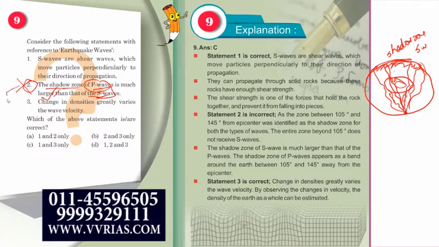Now, whenever you get a wrong statement, go and look at the options. Where is the second statement? In the first option, so this can be eliminated, in B and in D. Since all the other options are eliminated, we are left with only C, and hence C will be the correct answer. And here, if you look at it, C says: change in densities greatly varies the wave velocity. We have already seen that the density changes from solid to liquid.